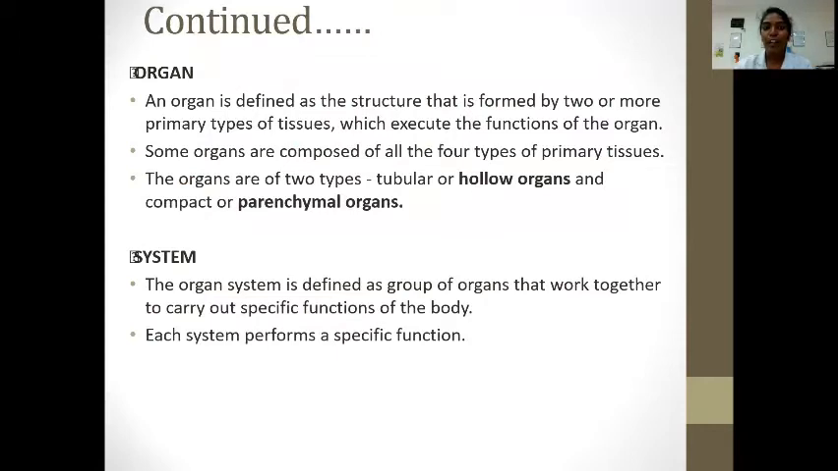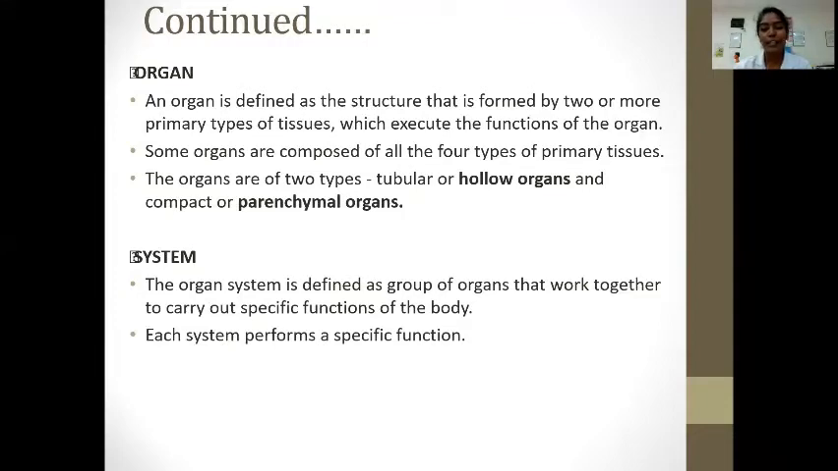The organ. An organ is defined as a structure that is formed by two or more primary types of tissues which contribute to the function of the organ. Some organs are composed of all four types of primary tissues. The organs are of two types, that is, tubular or hollow organ, and another one is compact or parenchymal organ.